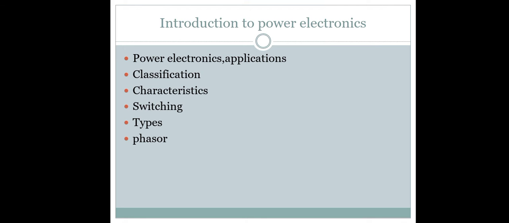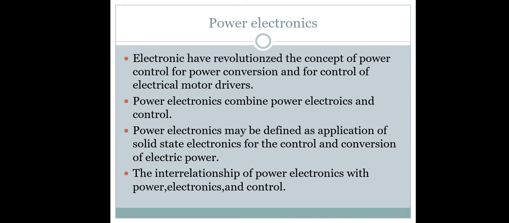The definition of power electronics: power electronics is defined as the application of solid state electronics for the control and conversion of electric power.